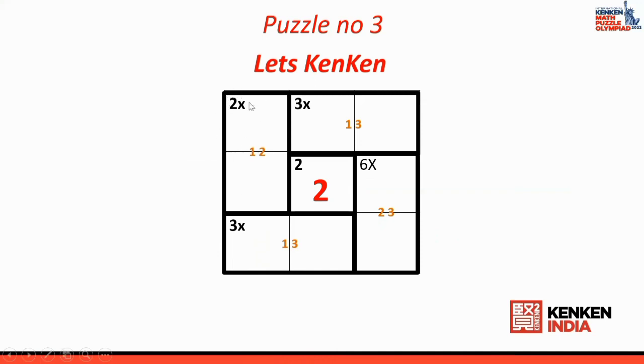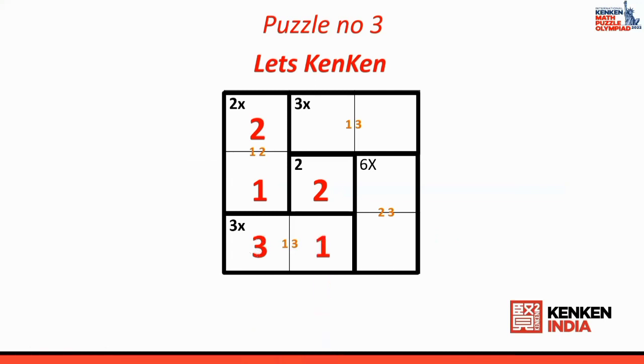Now if you're going to look at the left cage, you have the option 1 and 2. Now can 2 come here? If the 2 comes here, then it is going to clash with this particular 2. So 2 cannot come here, which means the 2 has to go on top only. If the 2 goes on top, then 1 comes down, so this cage is over. Then I come to the last grid. This is 3. This is the missing number because 2 and 1 is here, only 3 is missing.